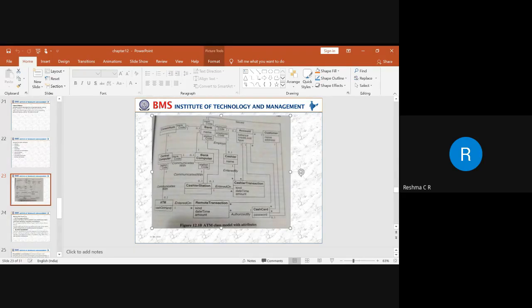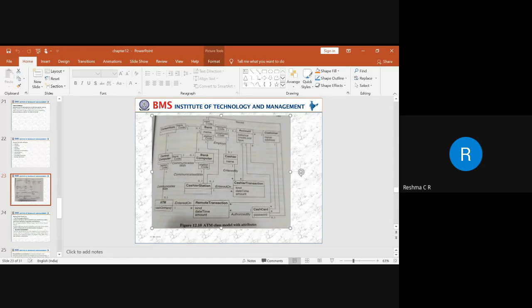From the ATM class, it has been associated with the central computer. Again, how will the central computer be identified? It will be identified with respect to the station code. Whatever transaction a particular customer is doing with respect to any ATM, it will identify the particular bank with respect to the station code. So through the station code, what happens?